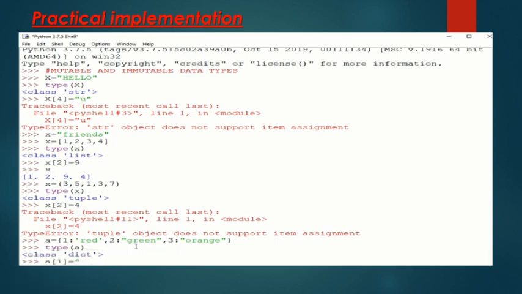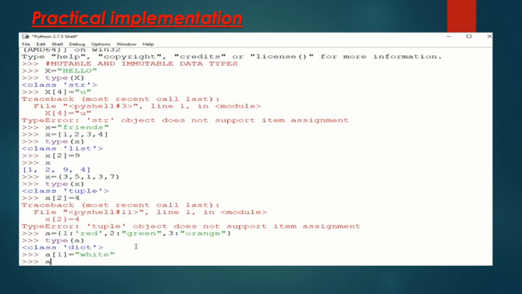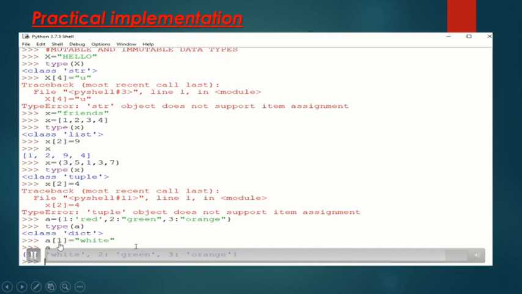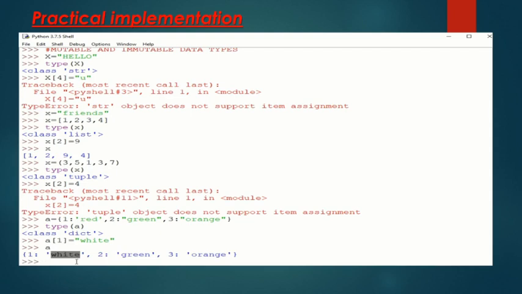So if you want to assign a new value at index position 1, that is key 1, instead of red I want to assign a new value, that is white, then it will not give you any error. It will change the value at that place. So when we display this A, it will show you 1 white instead of red, then 2 green, then 3 orange, just like that.